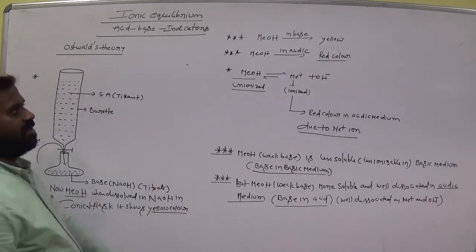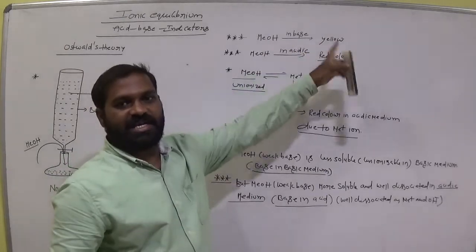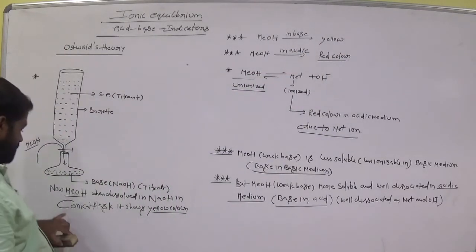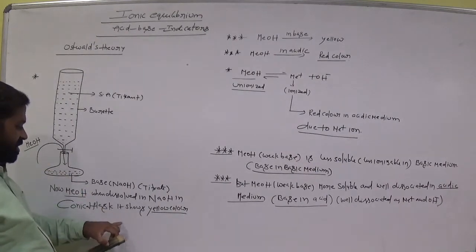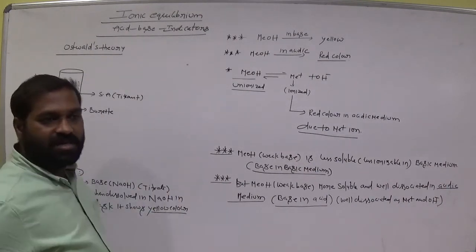Am I right? MEOH in basic medium, which color? Yellow color. Clear? This point is okay. Now MEOH in basic medium shows yellow color.